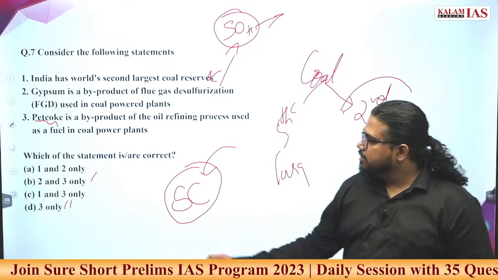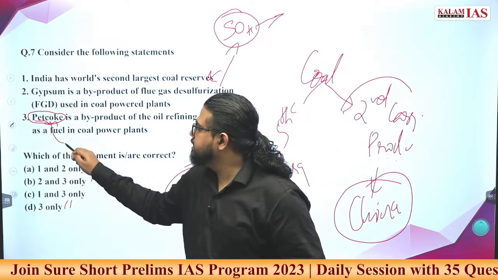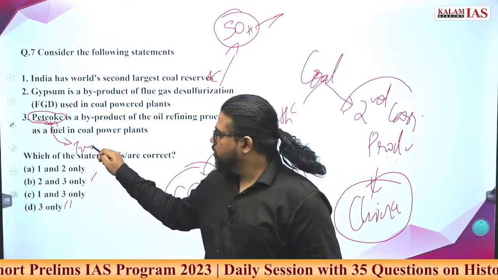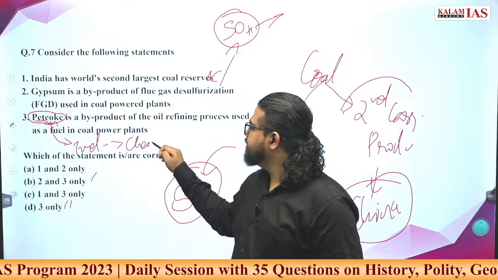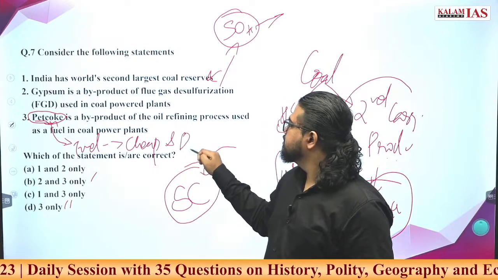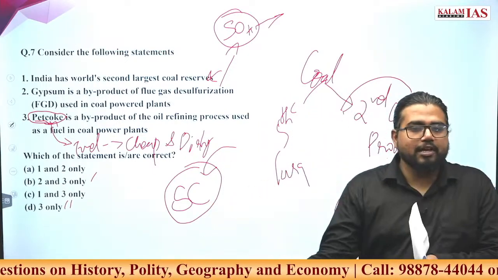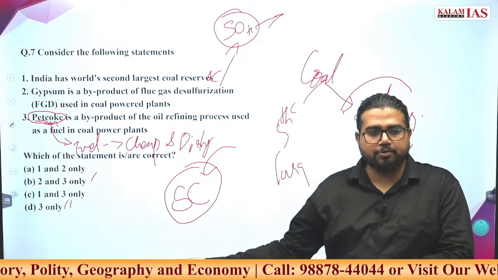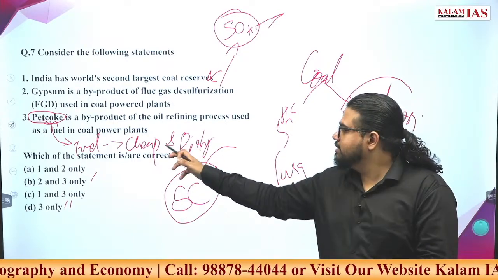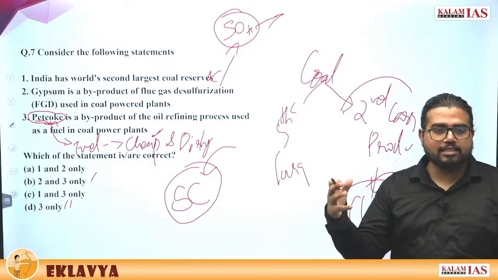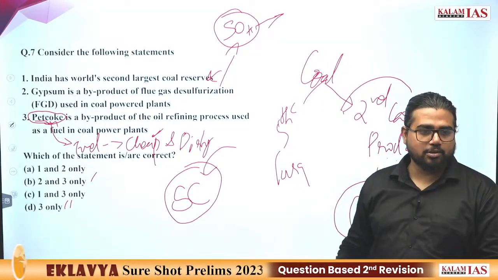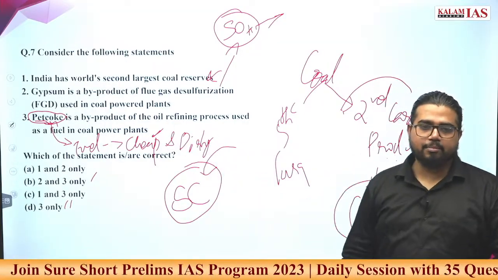It is exactly a fuel. What is the specialty of it? It is cheap and dirty. Cheap means it is the last byproduct you get after petroleum liquefaction. And dirty means, being the last product, its energy content is very low compared to petrol, diesel and so on. So that's why it is available cheap.